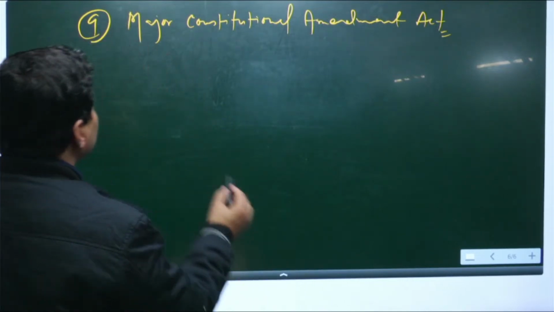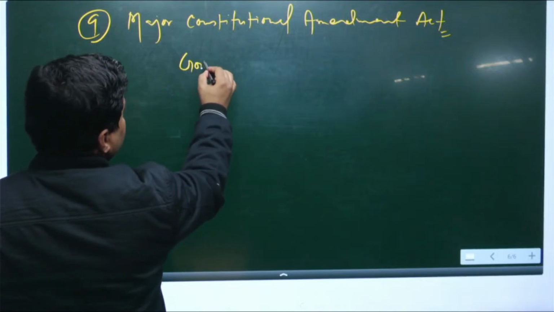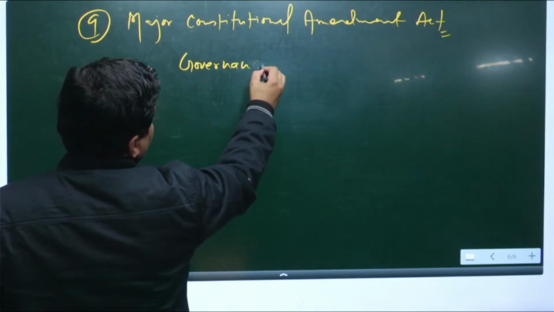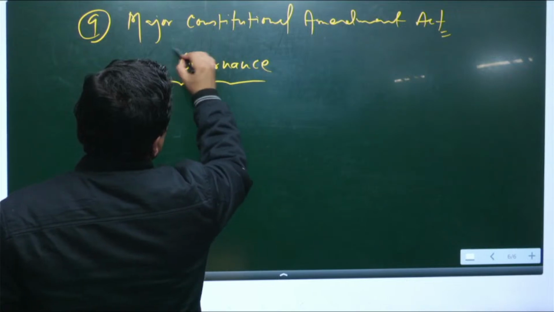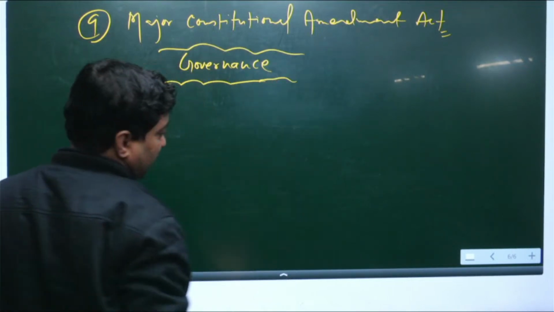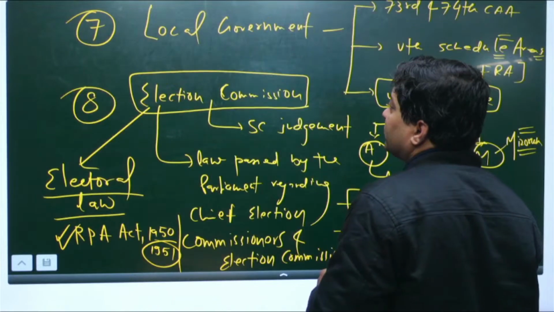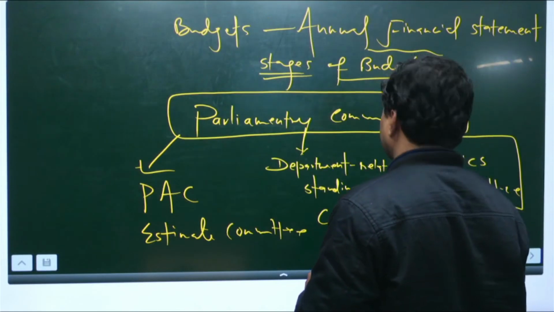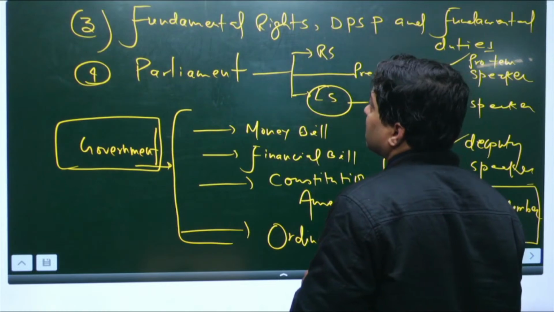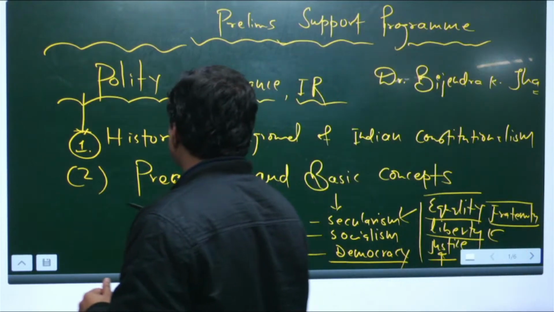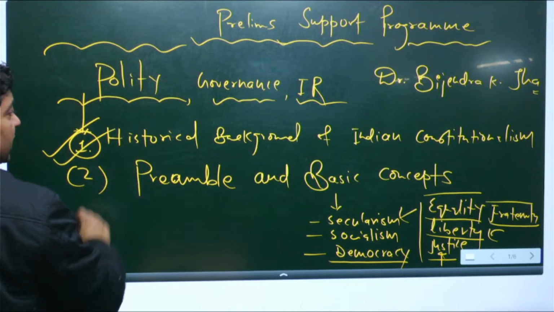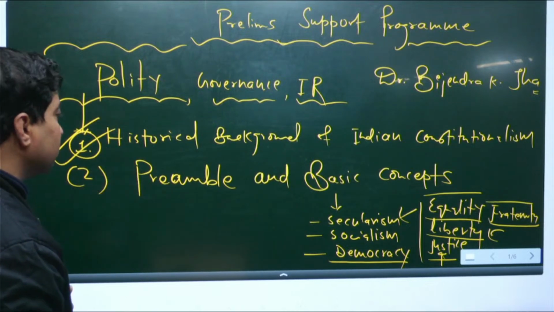Now come to the governance. We have seen that 9 chapters are very important, and the majority of the questions will fall from this part, right. So, first, in polity I would repeat the historical background of Indian constitutionalism.